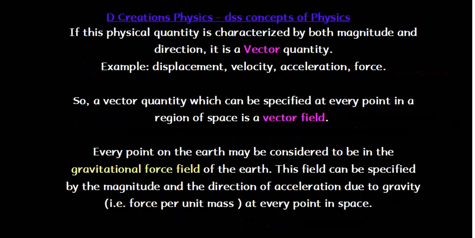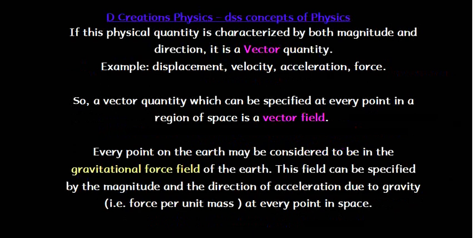We know that on Earth we encounter gravitational force. So we can talk about the gravitational force field of the Earth. And here, at every point, the vector field, namely the gravitational force field, can be specified by the magnitude and the direction of acceleration due to gravity, where we know that acceleration is force per unit mass at every point in space.